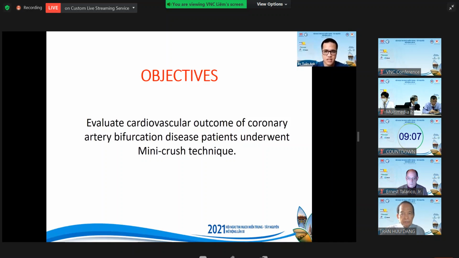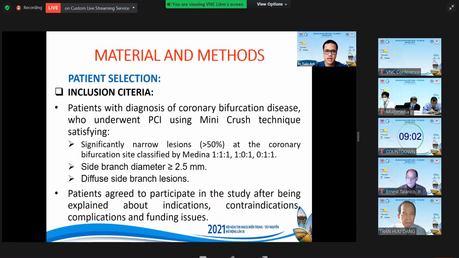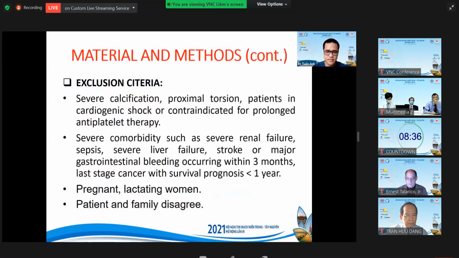who underwent the minicrush technique. Firstly, this was a descriptive study that included 33 patients with a diagnosis of coronary bifurcation disease who underwent PCI using the minicrush technique at the Interventional Cardiology Department of Dàng Hospital during the period from March to September 2020, satisfying the inclusion criteria. Here you can see our inclusion and exclusion criteria of patients.